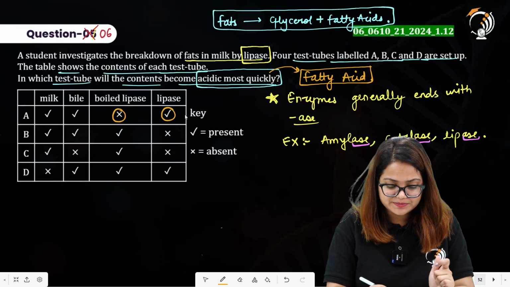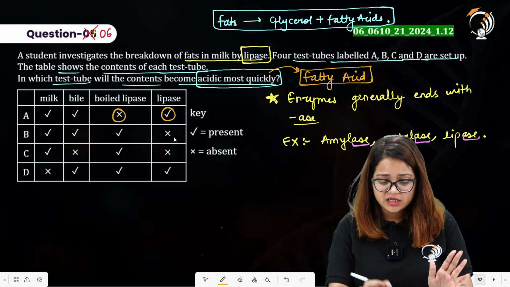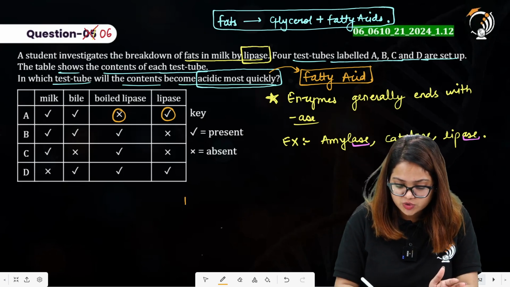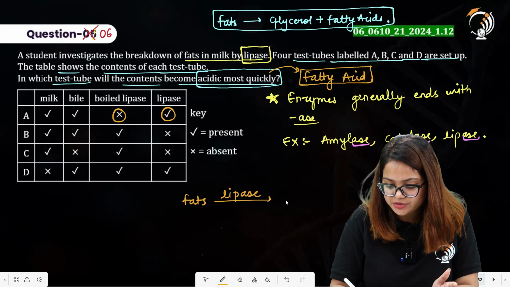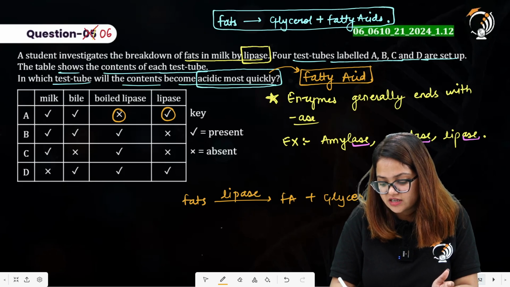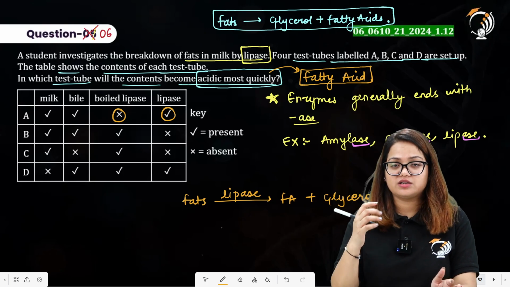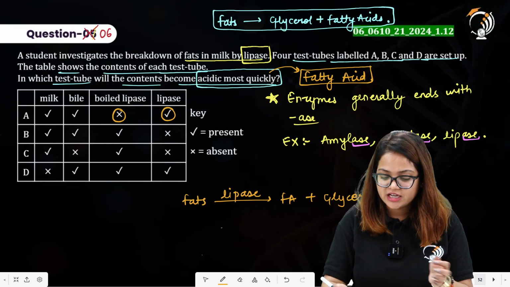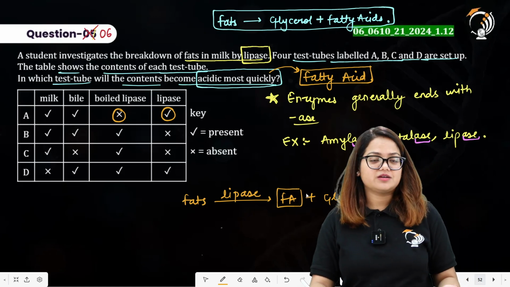So it will carry out the reaction and form the fatty acid and glycerol. So fat acted upon by the enzyme lipase will convert into fatty acid and glycerol. Since the question was asking in which test tube will the contents become acidic most quickly, the test tube in which there is formation of fatty acid will become acidic most quickly.